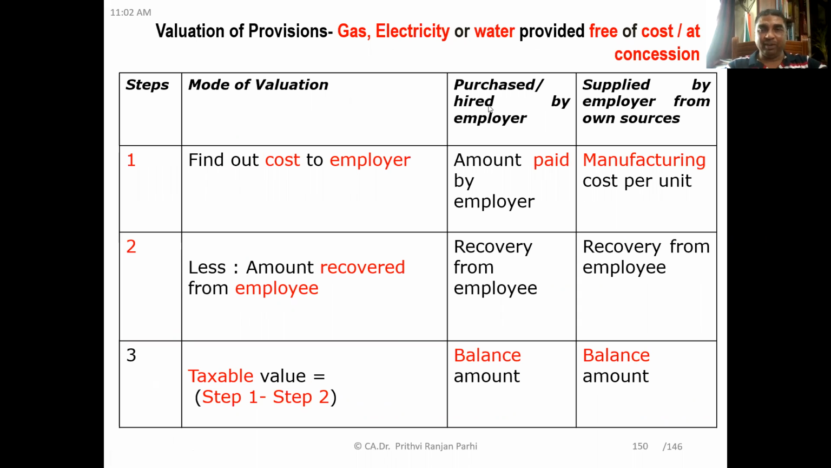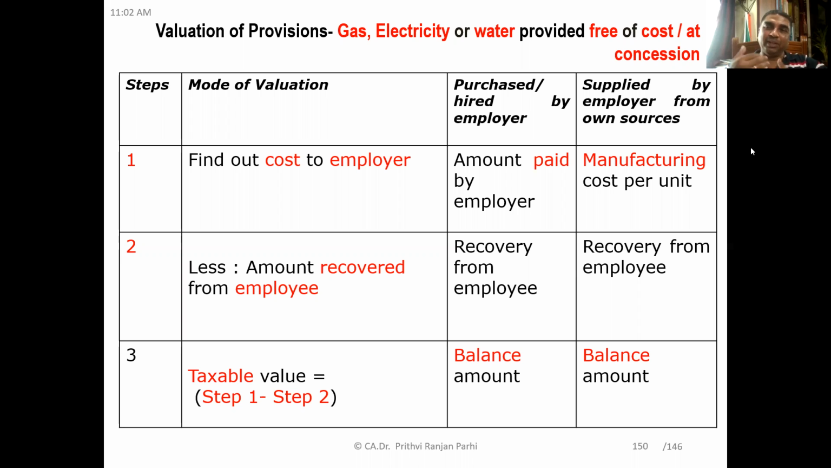Again, what I told you, you can have a look at this table. It will be more clear to you. The provision of gas, electricity, and water facility may be given free of cost or at a concessional rate. So the value will be like this. Find the cost to the employer, because if it is supplied from own sources, then the manufacturing cost per unit is the basis for computing the value of this perquisite. If it is purchased or hired, then we need to find out the actual amount paid or payable.